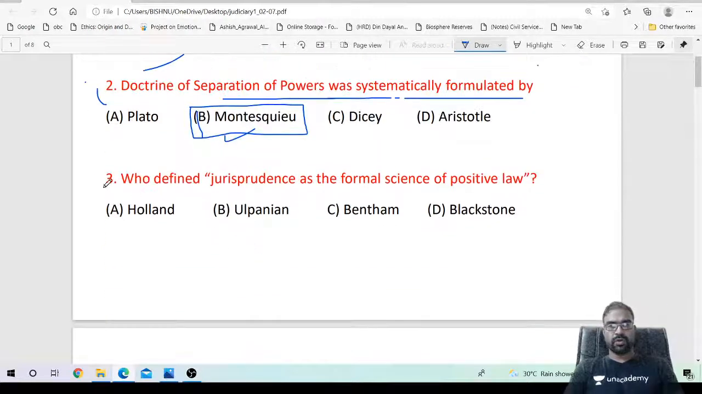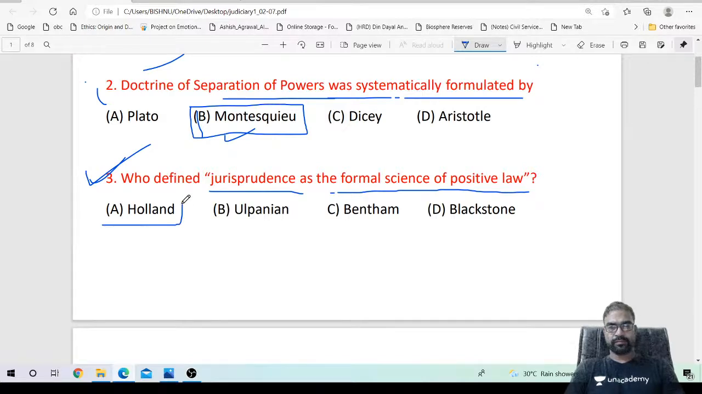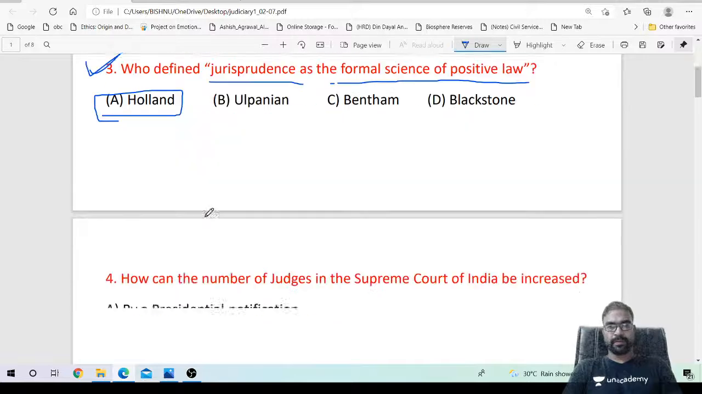Good. Who defined jurisprudence as the formal science of positive law? So the answer is that jurisprudence as the formal science of positive law was defined by Holland. Okay, that is defined by Holland.